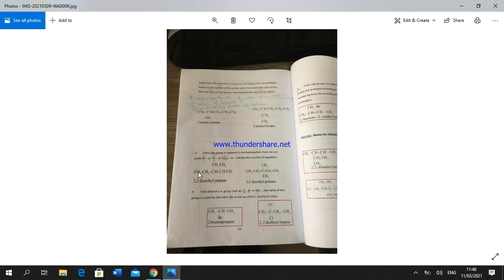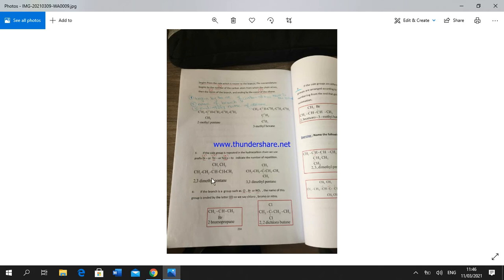This is the longest continuous carbon chain, and we start from the carbon nearest to the branch. 1, 2. So write 2, then 3, because carbon 2 and carbon 3 are attached to side groups, and we have two of the same side group.